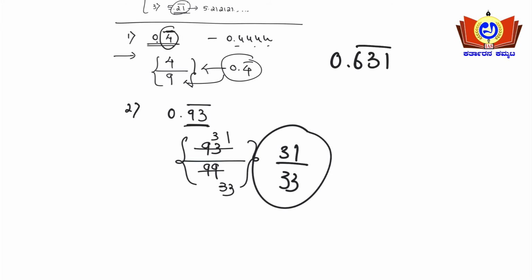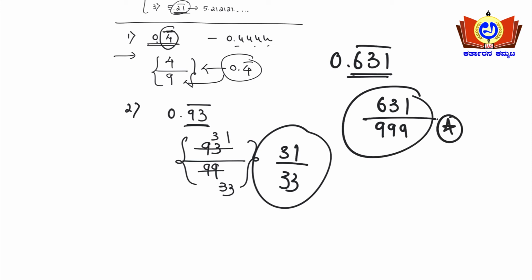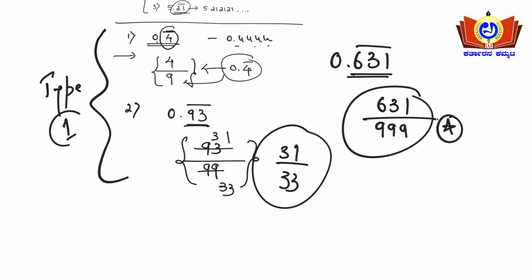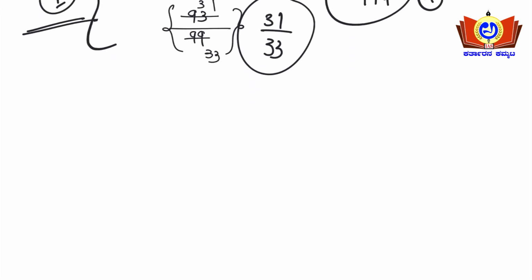Similarly, 0.631 bar. What are the three numbers here? 631 are the three numbers. So for three numbers with a bar, it is divided by 999. This condition is type 1 of the decimal problems. So what is type 2 then?